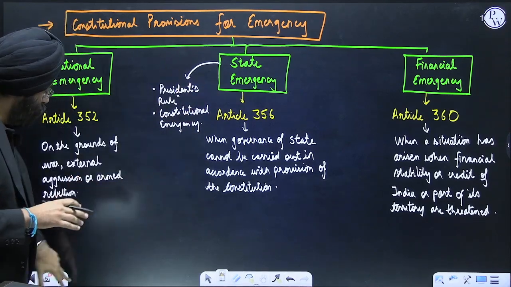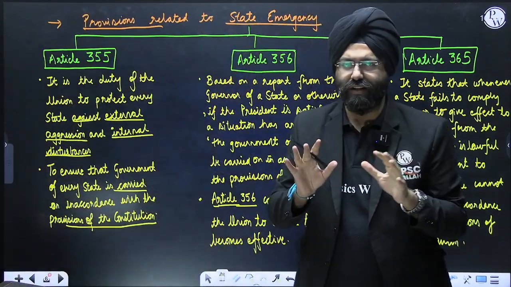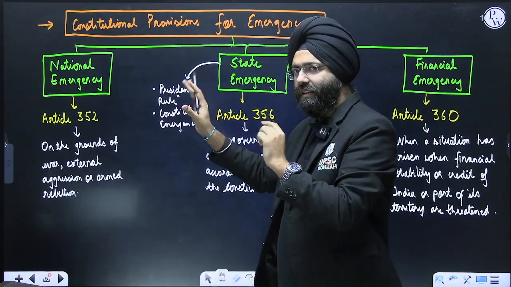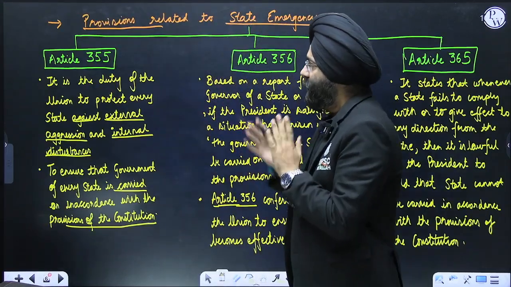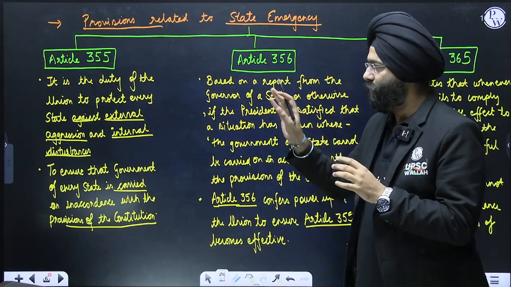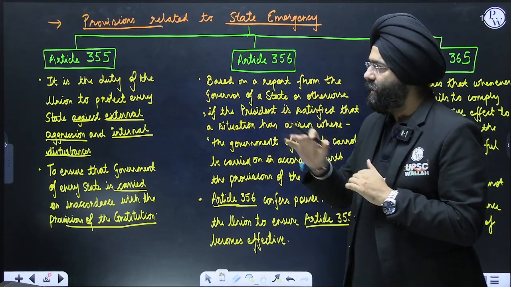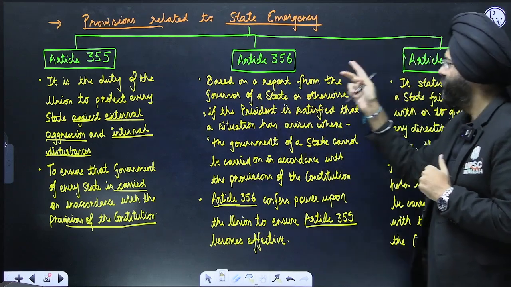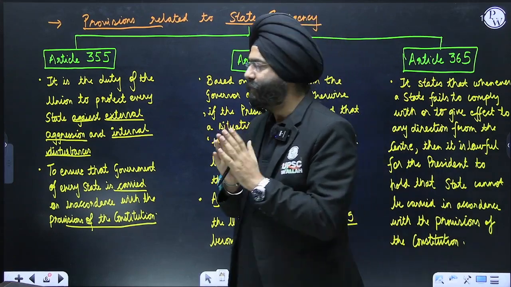Now let us go ahead and discuss the state emergency. Please understand, it is very, very important. Overall, the constitution mentions three types of emergencies. Now focusing on the state emergency, which is the concern of this particular topic, there are three articles that you should know, because understanding the provisions of these articles is very important. There is Article 355, Article 356, which we have just read, and Article 365. Understand each of them carefully.